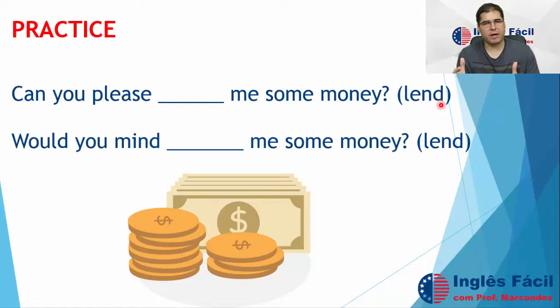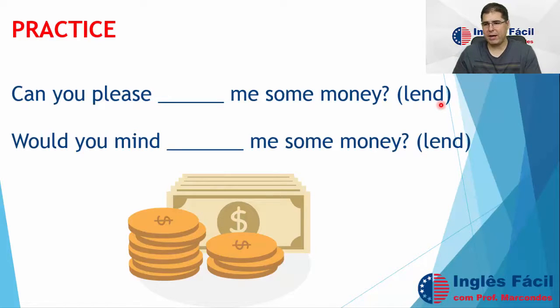After this period, the person has to give it back to you. You are not giving, you are lending. It's very common to use that for money: I give you some money today, and in one year or one month, you have to pay me back. So this is the verb to lend.